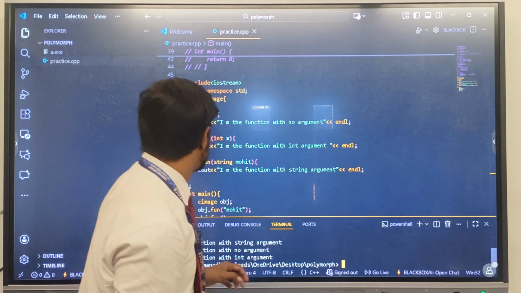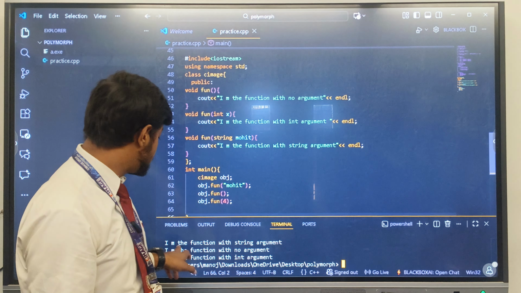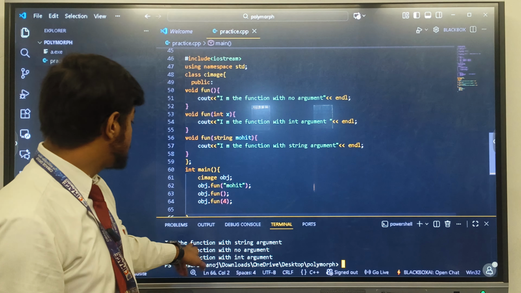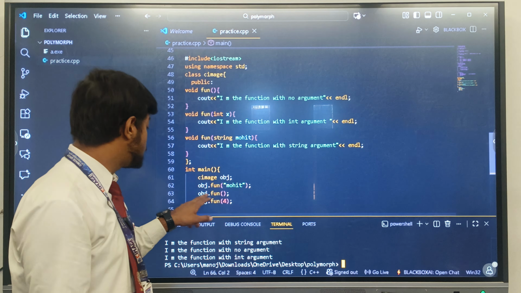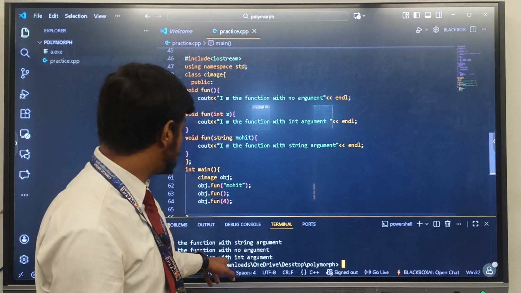First I have called fun with a string name. So here it says "I am the function with string argument". Second, I have called the function with no argument. So here the output says "no argument". And the third one, I have called the function with an int argument, int parameter. Then it shows the int argument.